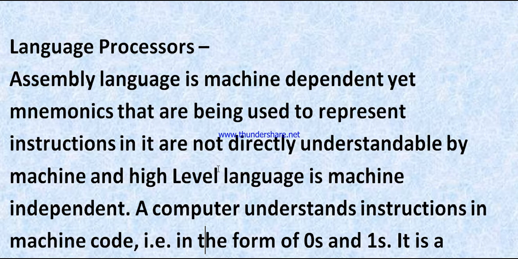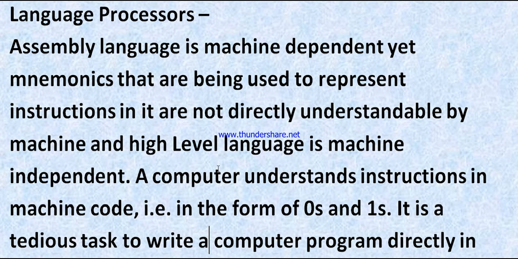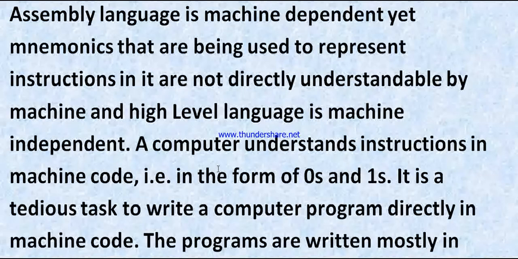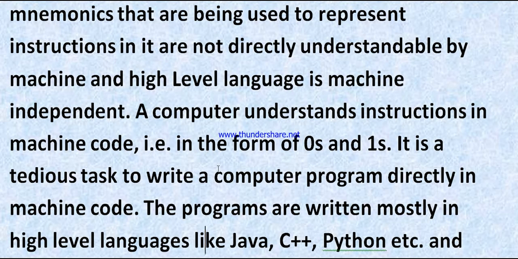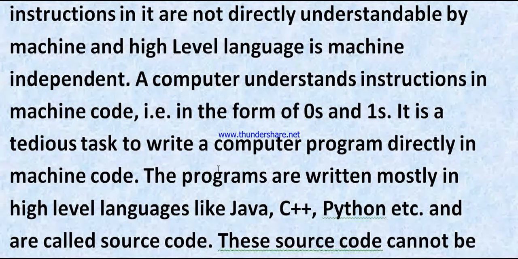A machine understands instructions in machine code, in the form of zeros and ones. It is a tedious task to write a computer program directly in machine code. Programs are written mostly in high level languages like C, Java, Python, etc., and this is called source code.